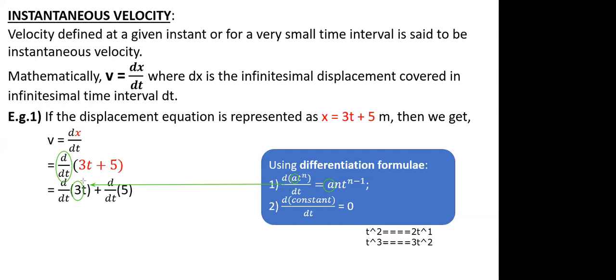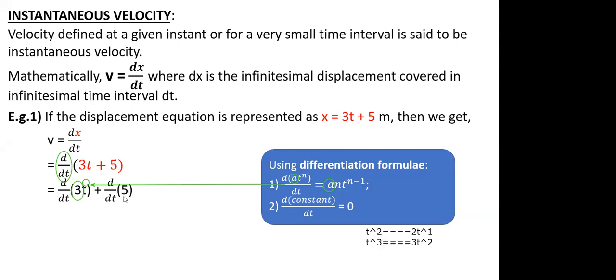In this case the power is 1. So a value is 3, n value is 1. If I substitute, I will get 3 into 1 into t raised to 1 minus 1.